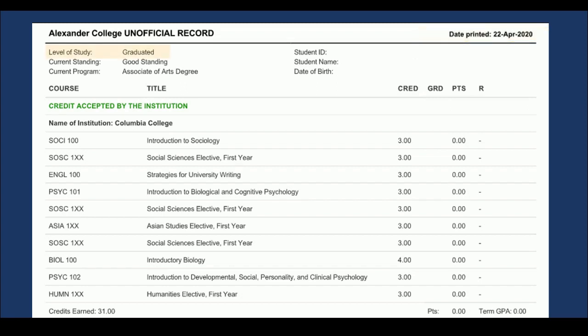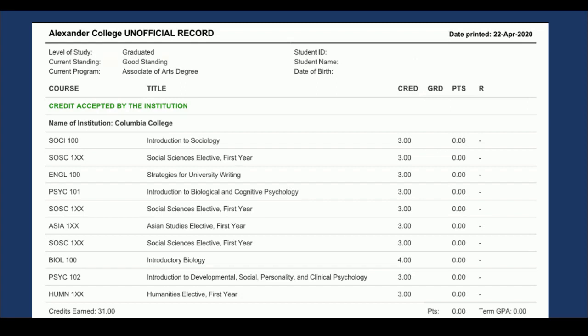Next, you will see your current level of study. All programs at Alexander College are classified as undergraduate level, so the level of study displayed here will only change if you graduate with a credential from Alexander College, like an associate's degree, in which case this will change to graduated.